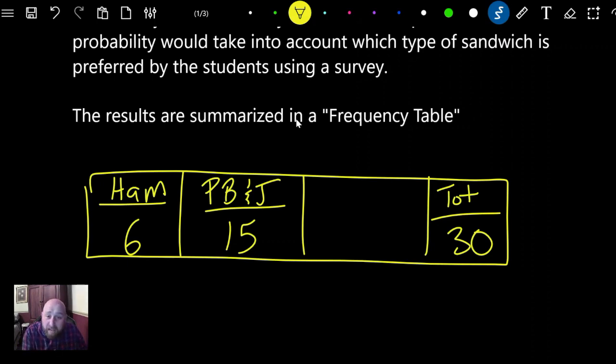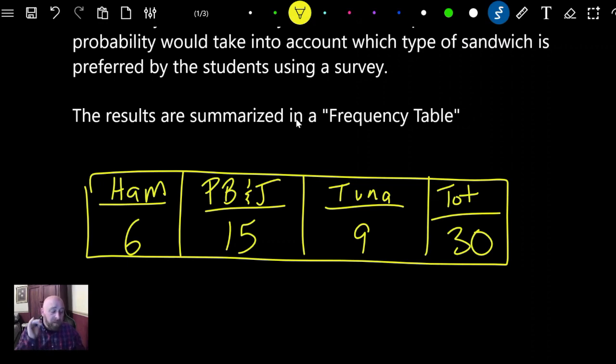Where are you at? You in the ham? You in the peanut butter and jelly? Or are you in the tuna? I am so far away from the tuna, people, it's not even funny. I just don't like tuna. I mean, I can eat it. Like if it's the last thing on earth, maybe I would be able to put down a tuna sandwich, but it would be a little bit challenging. I'm not a fan of tuna.